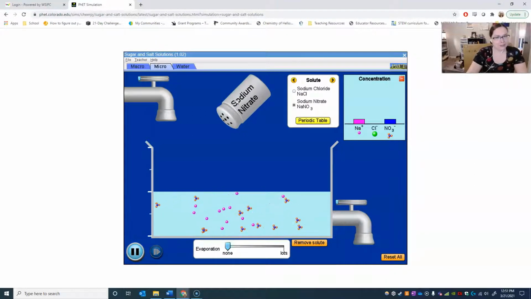This one kind of does both. The pink balls bouncing around are sodium ions, but we've got these blue and red structures that stay together. So put that in your words. And then I can see over here that both of them are charged, so both of them are ions. So that's what you would use to determine, is it an electrolyte?